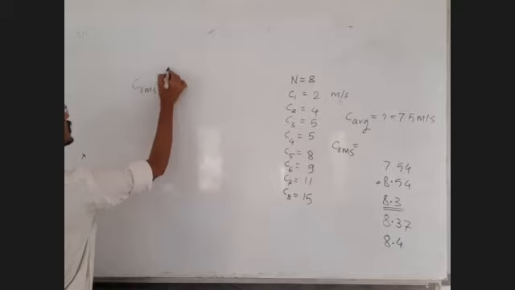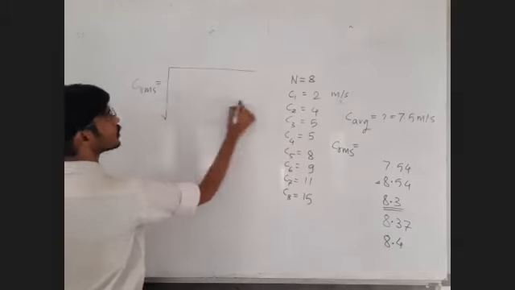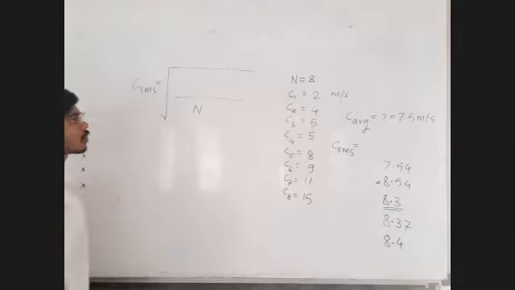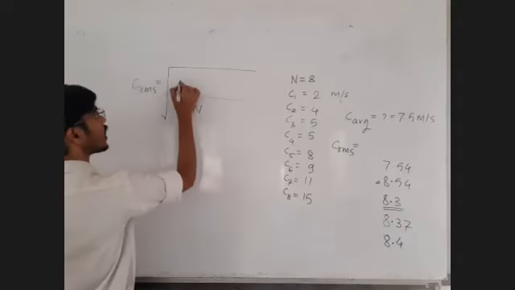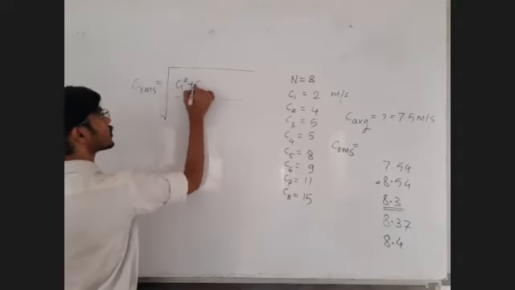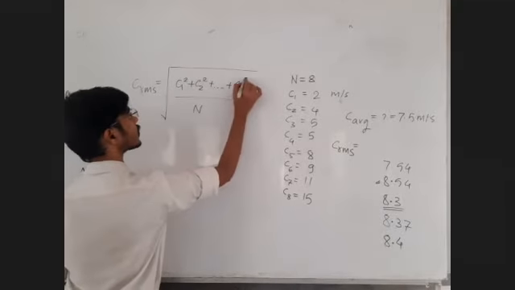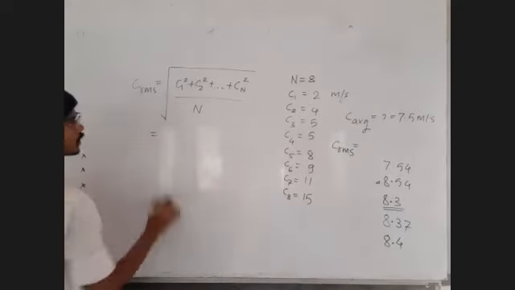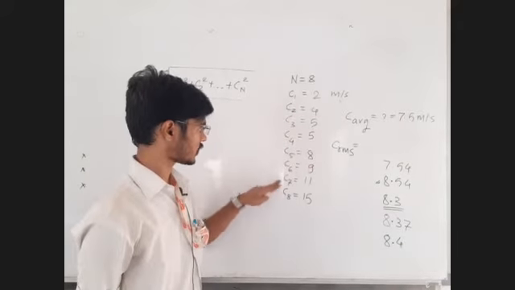Sir, the formula for CRMS is root of mean of square values, divided by n, the total number of molecules. So we have to add the square values: C1 square plus C2 square plus so on up to Cn square. Fine, sir. Total number of speeds are 8: 1, 2, 3, 4, 5, 6, 7, 8.